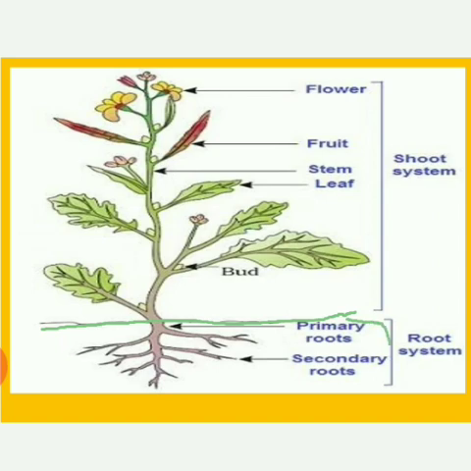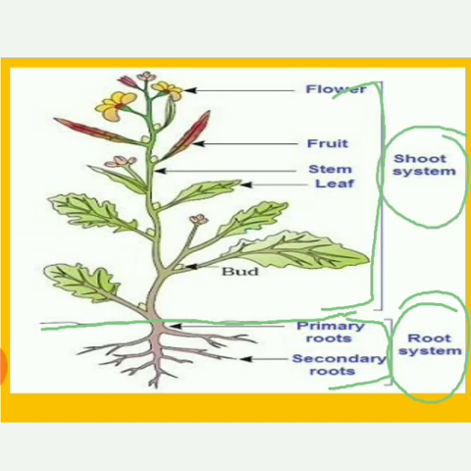Number one, which is under the ground, and number two, which is above the ground. The part of plant which is below the ground is called root system. And the part of plant that grows above the soil or above the ground is shoot system.